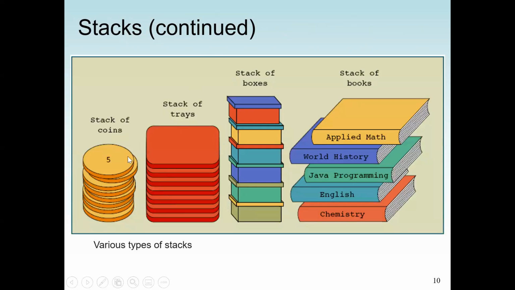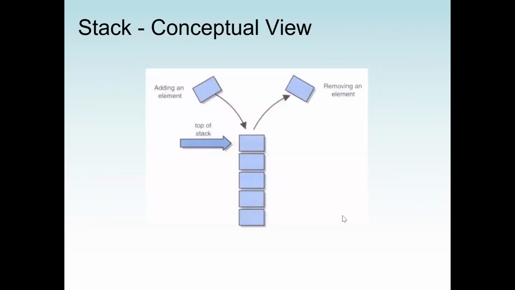So in this example, we have a stack of coins, stack of trays, stack of boxes, and also stack of books. We can only add and remove books from the top of the stack. In this case, apply math. If I want to remove chemistry, then I need to remove apply math first, world history, Java programming, English, then I can remove chemistry. So this is the stack conceptual view.